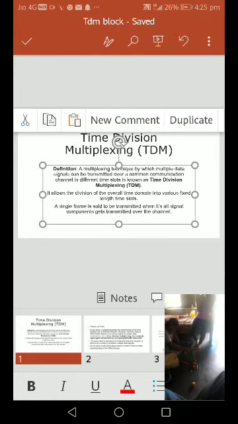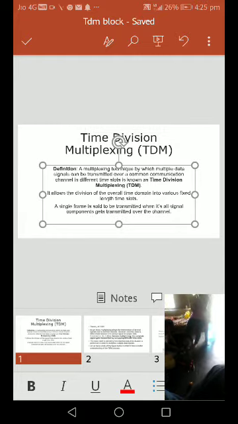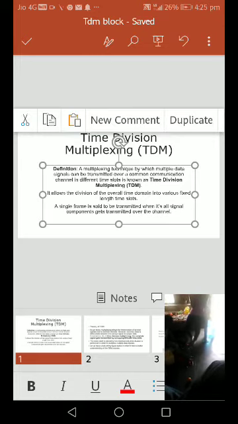TDM definition: time division multiplexing is when data signals are transmitted over a common communication channel in different time slots.